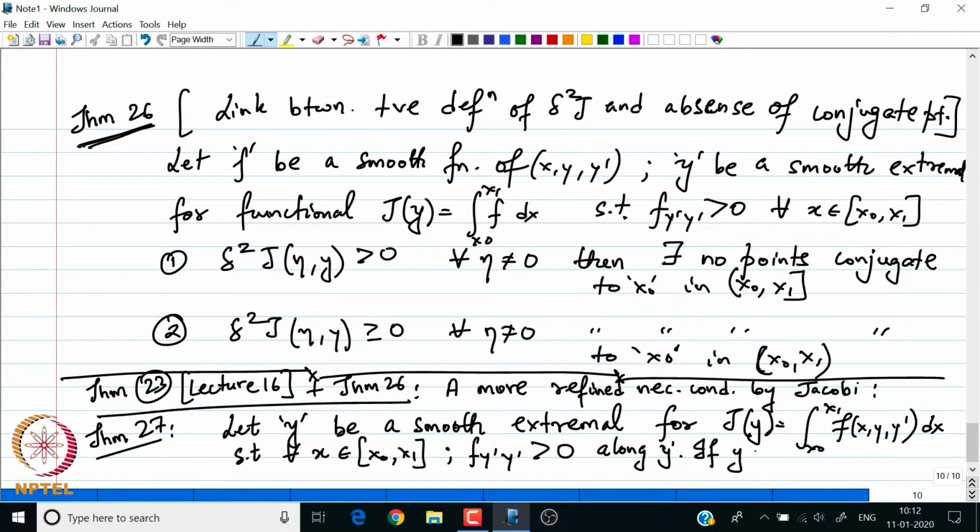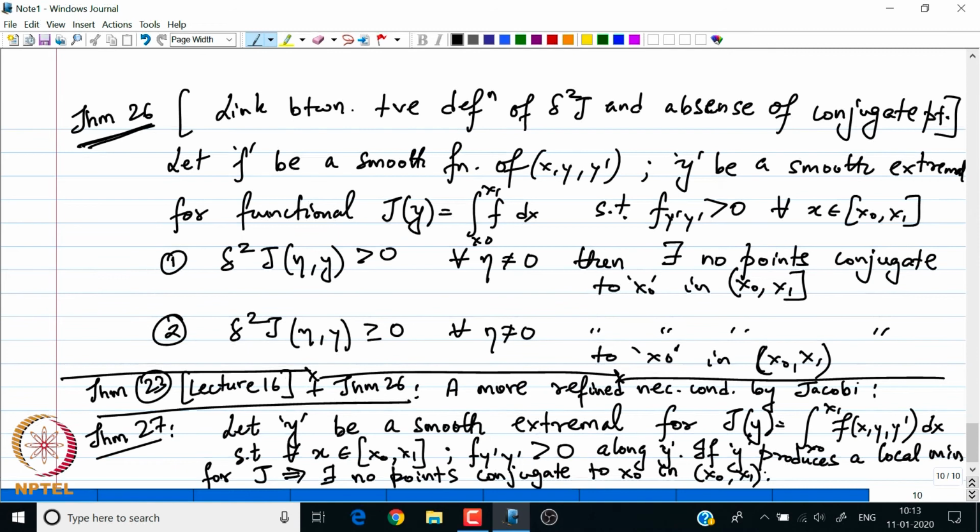If y produces a local minima for our functional J, then this implies there exists no points conjugate to x naught in the open interval x naught to x 1, right.